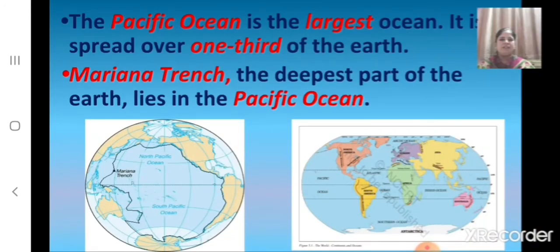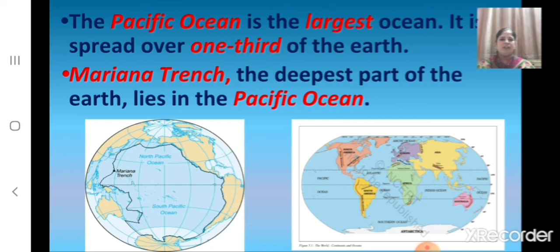Now let us revise about the Pacific Ocean. Children, which is the largest ocean? The Pacific Ocean is the largest ocean and it is spread over 1/3 of the earth. Children, what is Mariana Trench? Mariana Trench is the deepest part of the earth. And where does it lie? It lies in the Pacific Ocean.